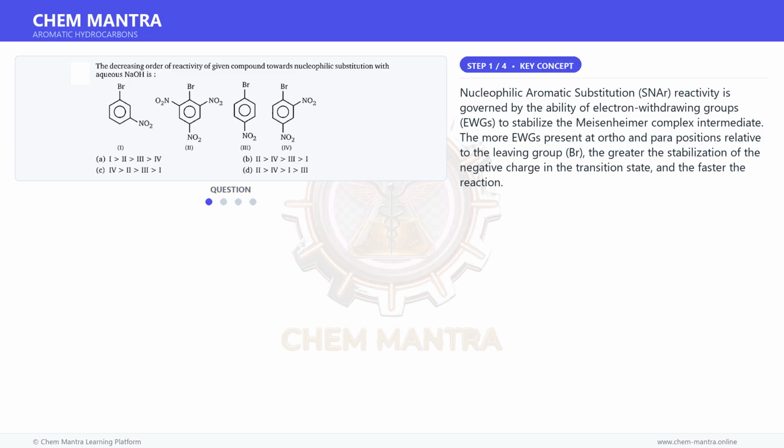Nucleophilic aromatic substitution, SNAr, reactivity is governed by the ability of electron-withdrawing groups, EWGs, to stabilize the Meisenheimer complex intermediate. The more EWGs present at ortho and para positions relative to the leaving group, Br, the greater the stabilization of the negative charge in the transition state, and the faster the reaction.